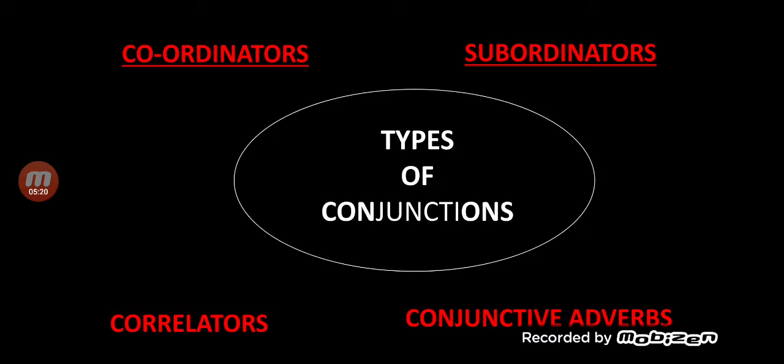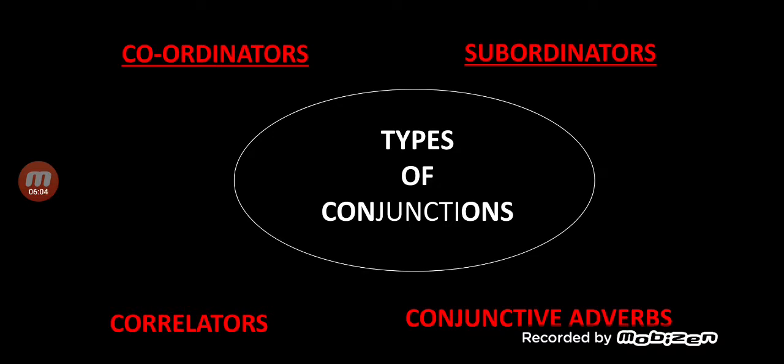Well, over here on your screens you can see there are four major types of conjunctions: correlators, conjunctive adverbs, coordinators, and subordinators. Well, according to the Maharashtra Education Department and the SSC Board, we are going to concentrate basically on coordinators and subordinators.